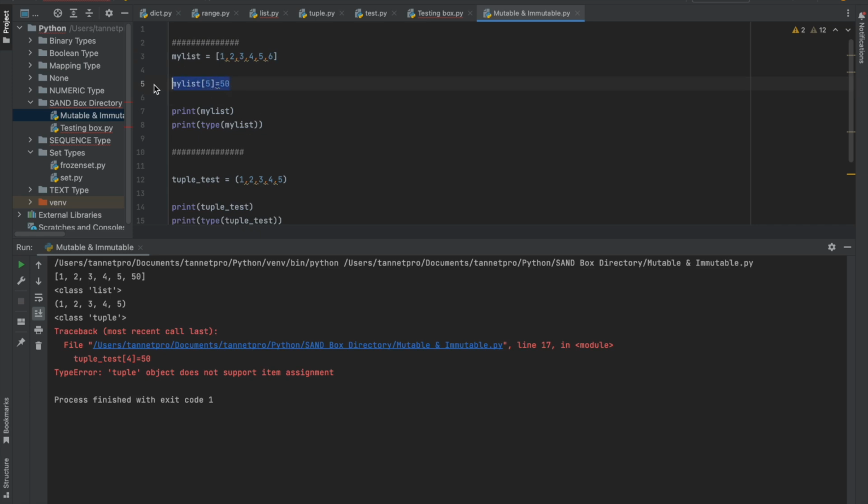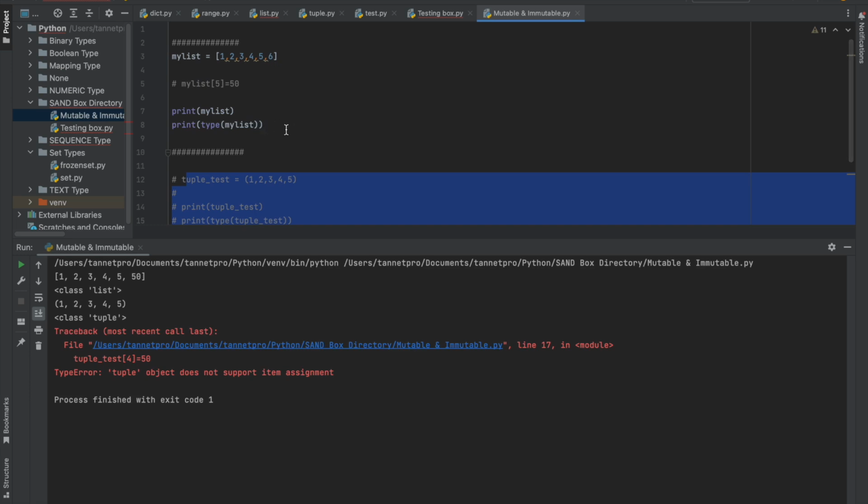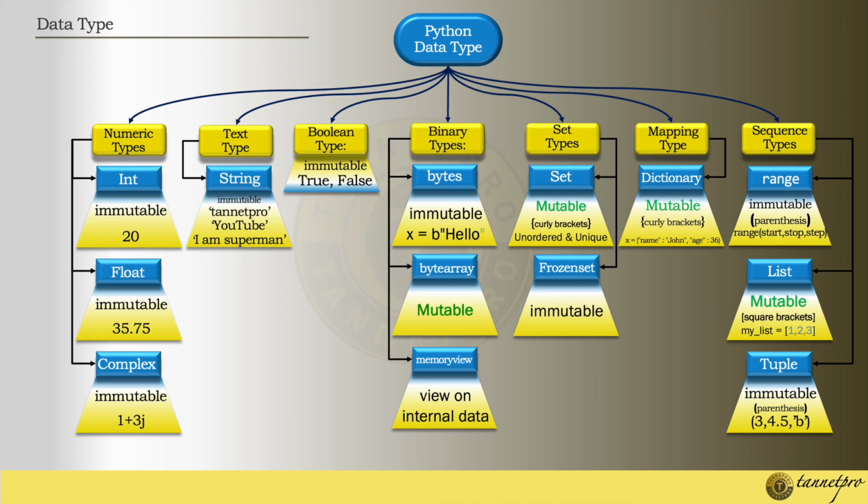Let me show you. Tuple test I will do later on. In my list, I have created one list, 1 2 3 4 5 6, and the class is list, right? Over here the list is mutable.